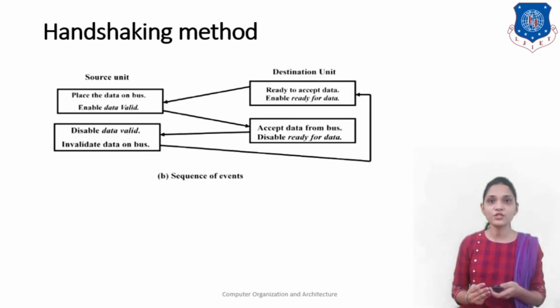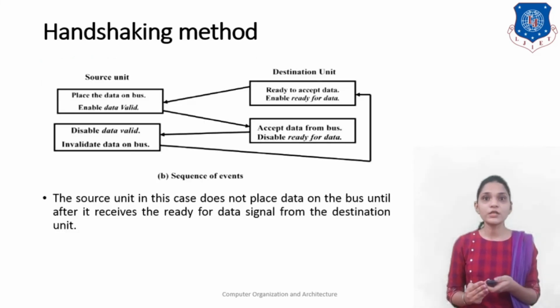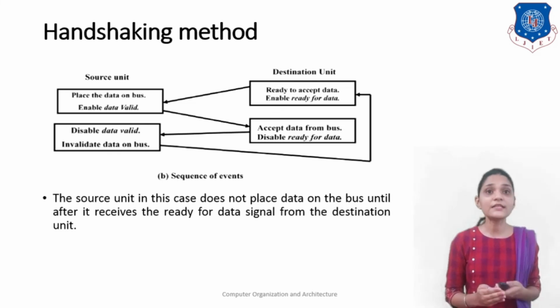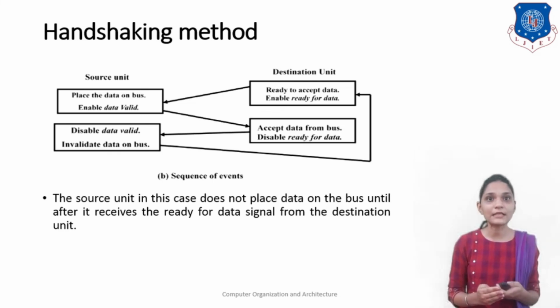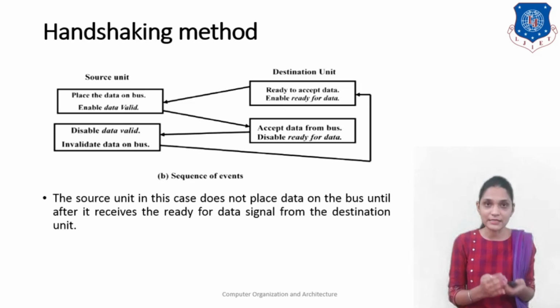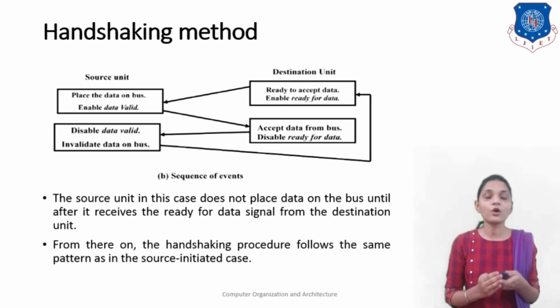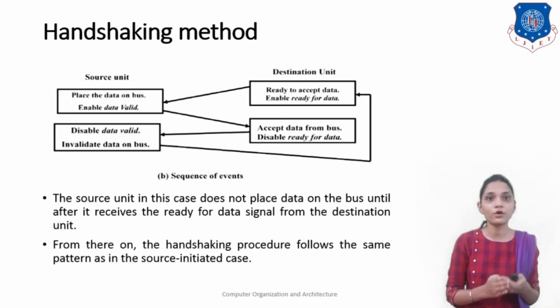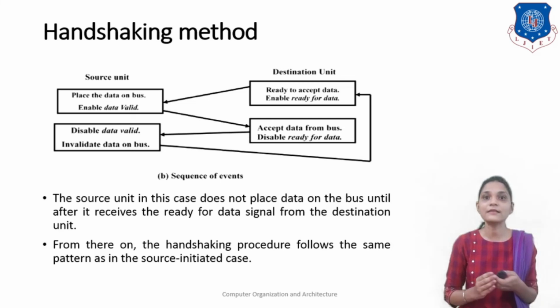Here this is the flow chart. The source unit does not place the data on the data bus until after it receives the ready for data signal from the destination unit. So here the transfer starts from the destination unit. It will signal that it is ready to accept the data by enabling the ready for data signal. From there on, the handshaking procedure follows the same pattern as we used in the initial case.